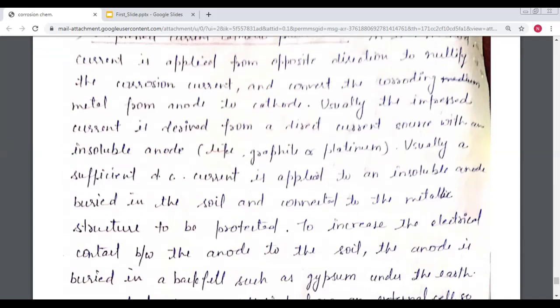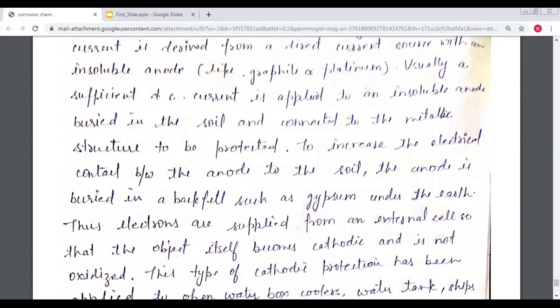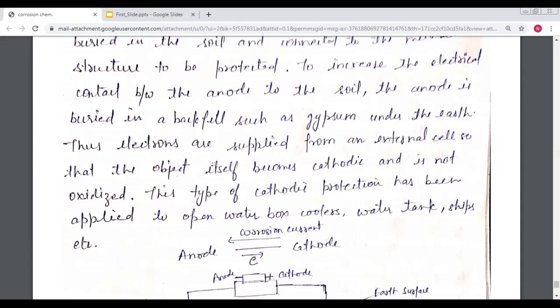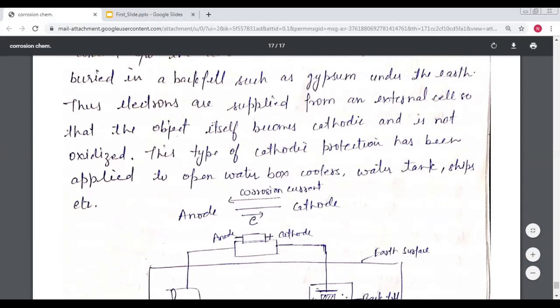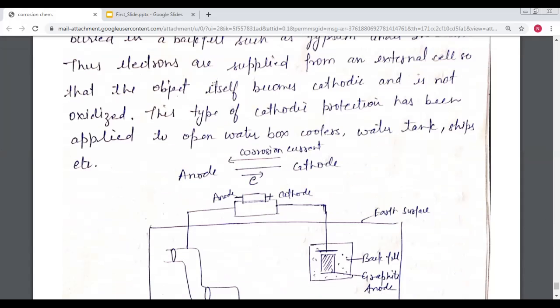In this process, usually the impressed current is derived from a direct current source with an insoluble anode, like graphite or platinum. So usually a sufficient DC current is applied to an insoluble anode buried in the soil and connected to the metallic surface to be protected. This type of cathodic protection has been applied to open water boxes, coolers, water tanks, and ships, etc. So now I have completed my topic, the corrosion.